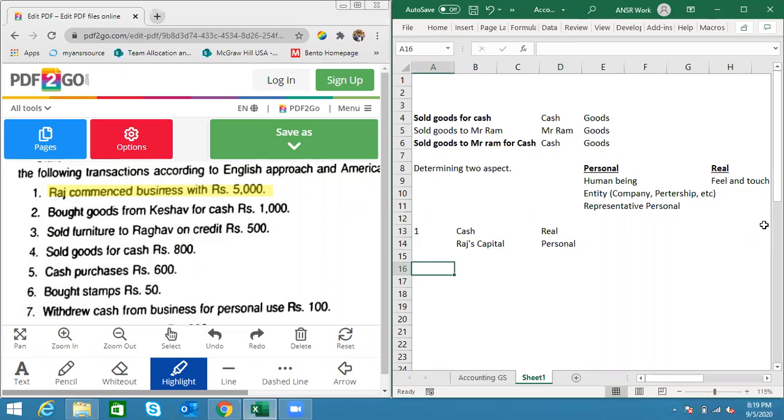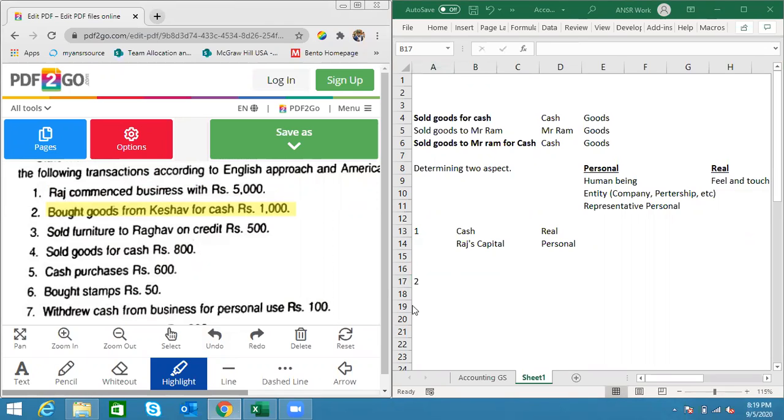So let me go to another transaction. Then we will go to the other step of the journal entry. The other transaction is: bought goods from Keshav for cash.